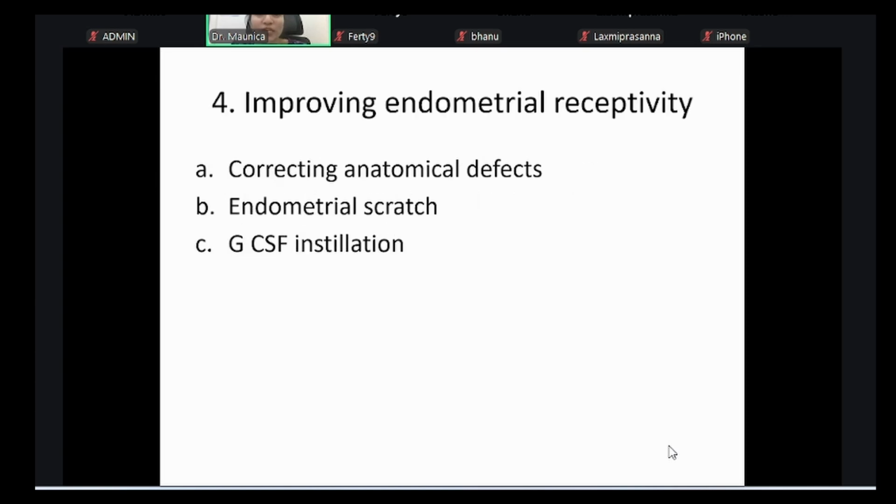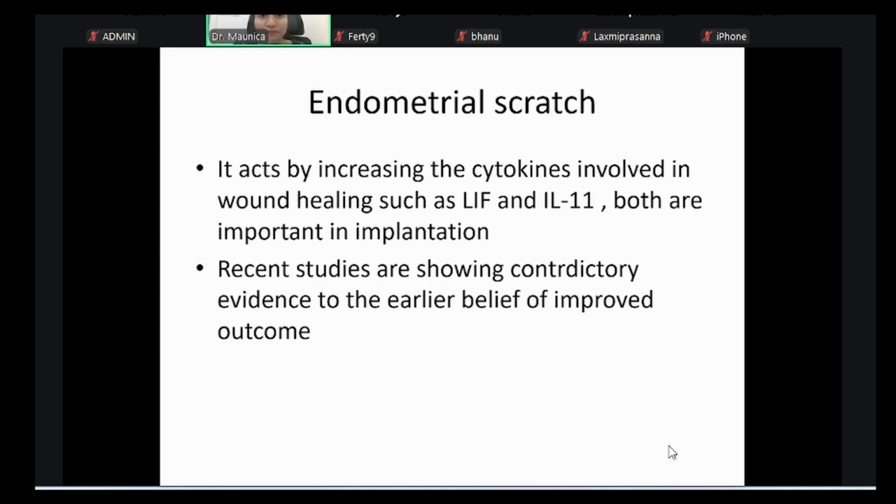Improving endometrial receptivity. How to improve it? You correct all the anatomical defects, all the fibroids, polyps, adenomyosis, you correct them. Second, you can do an endometrial scratch. Third, GCSF instillation. The last two, endometrial scratch and GCSF instillation, almost work similarly. They colonize or invite all the neutrophils in that area, the growth factors and the cytokines, and they say probably there is an improved endometrium that you will gain.